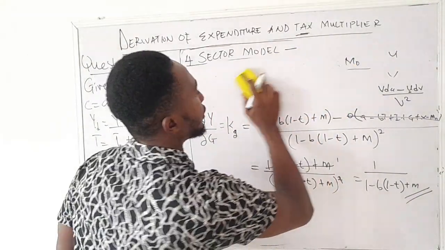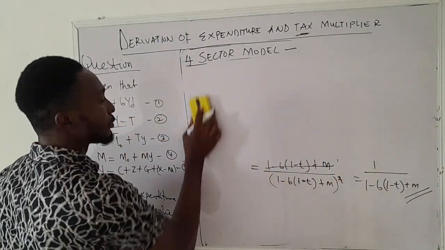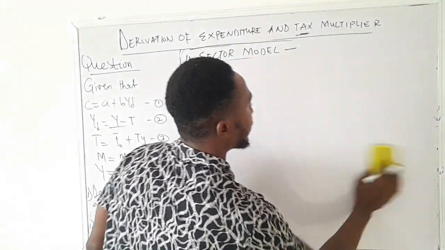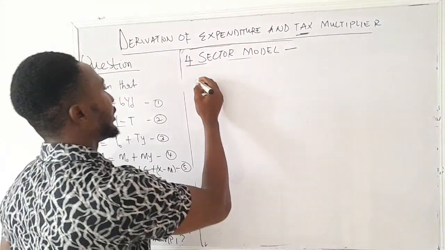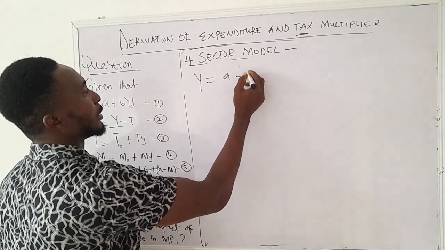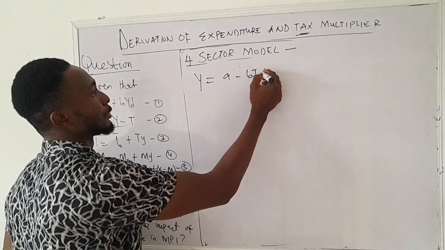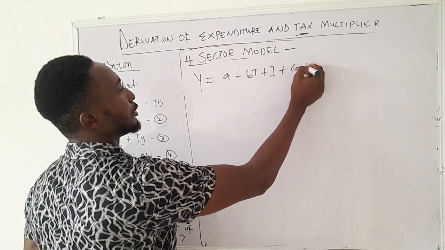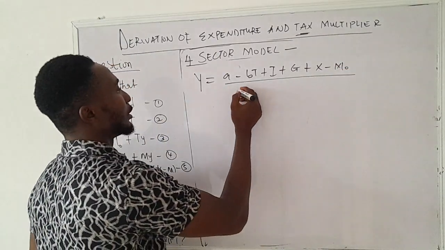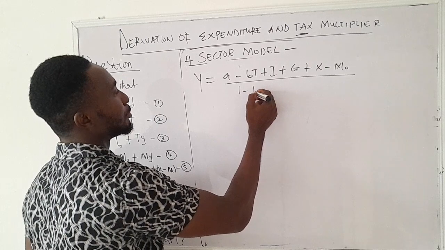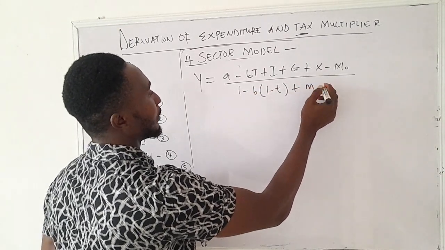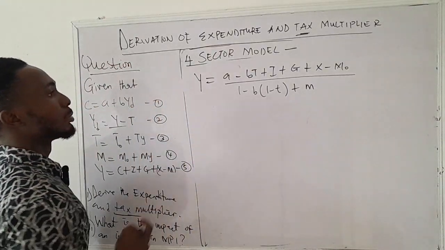I don't have to erase this, but I already did, so I'll just go on, and then we have written here the equilibrium national income to be equal to A minus BT plus I plus G plus X minus M0 divided by 1 minus B bracket 1 minus T, okay, plus M. So this is the equilibrium national income we did earlier.